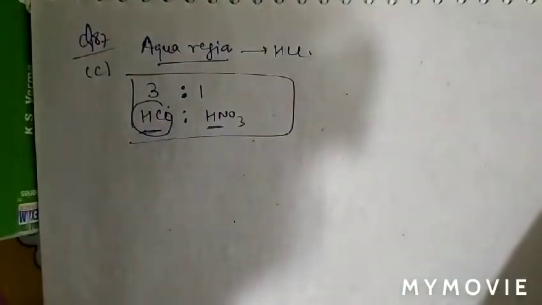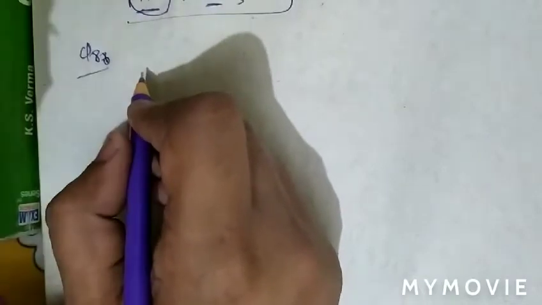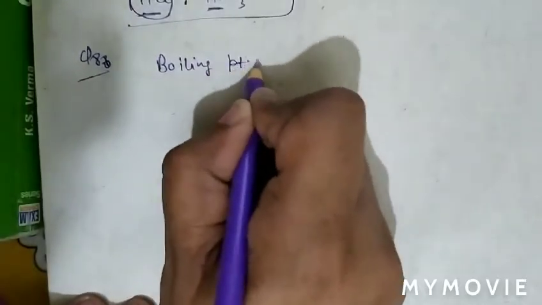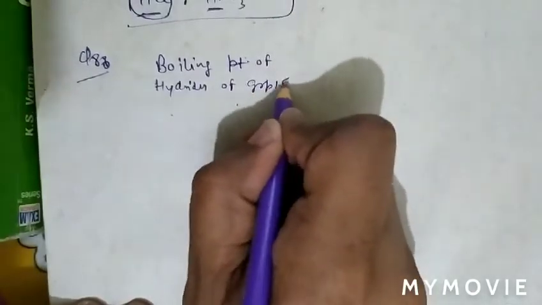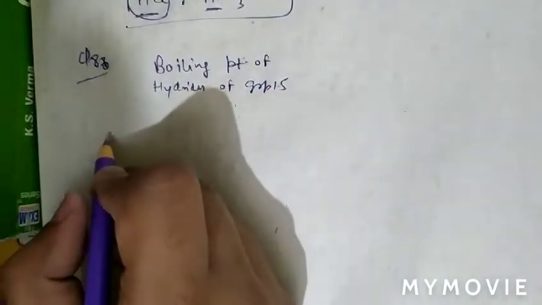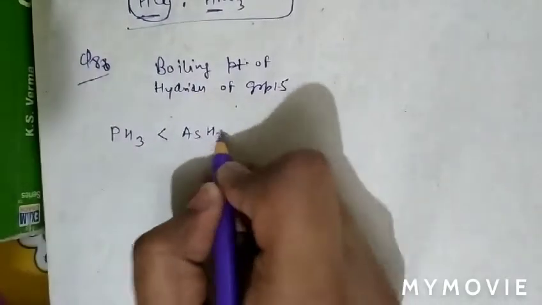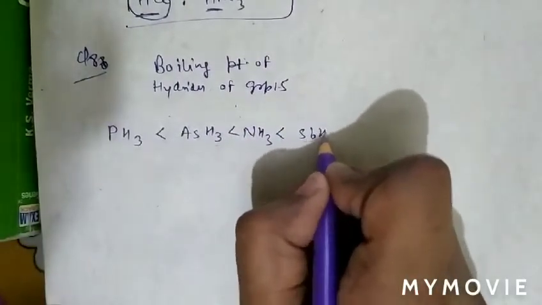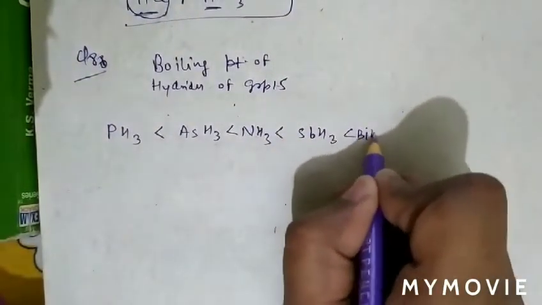See question number 88. In question number 88, the boiling points of the following hydrides are given. As we know, the hydrides of group 15 elements are PH3, AsH3, ammonia, SbH3, then BiH3.